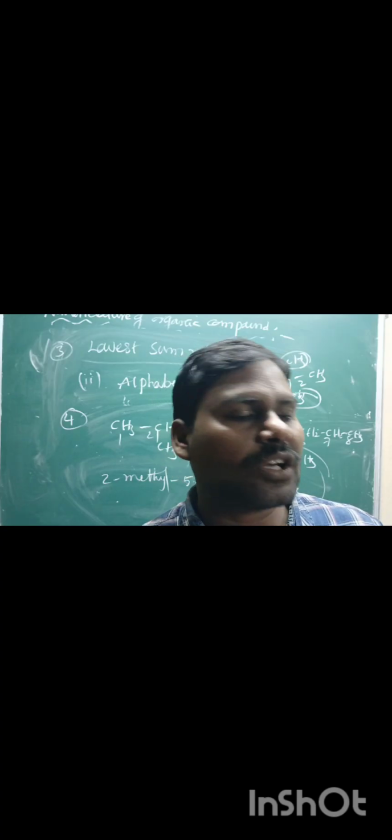The IUPAC name of ketone is alkanone. Cyanides: the IUPAC name of cyanide is alkane nitrile. The IUPAC name of isocyanide is alkane isonitrile. The IUPAC name of carboxylic acid is alkanoic acid. Various examples are there.